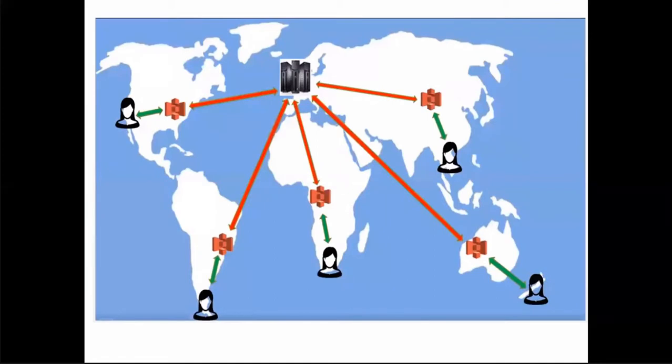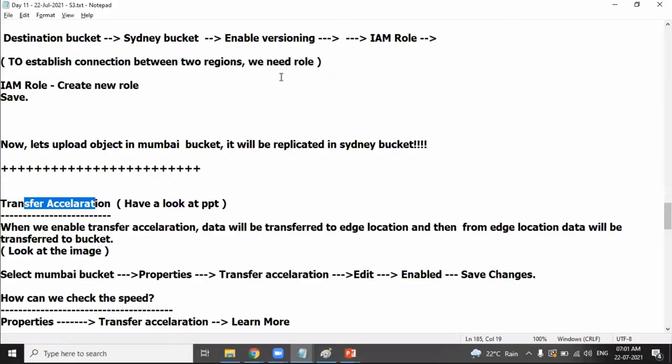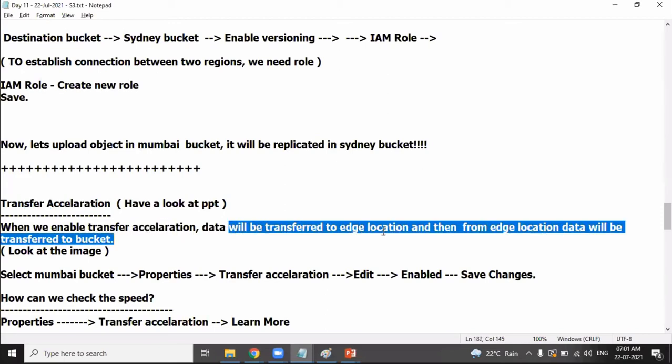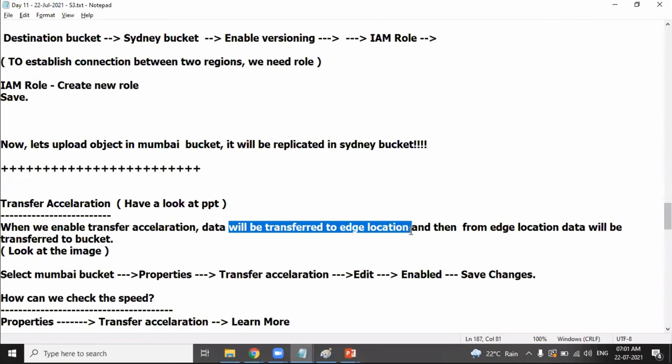So how does AWS provide a solution for this kind of scenario? By using a concept called transfer acceleration. When we enable transfer acceleration, the data will be transferred to an edge location. Very, very important: transfer acceleration takes the help of edge locations.